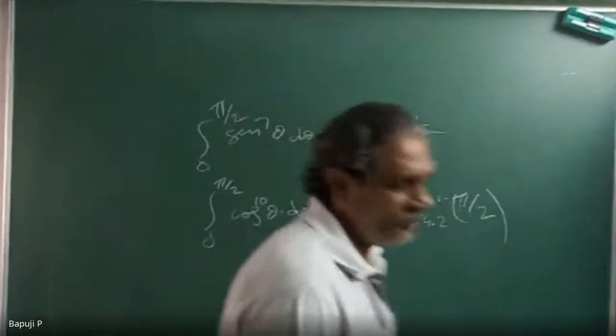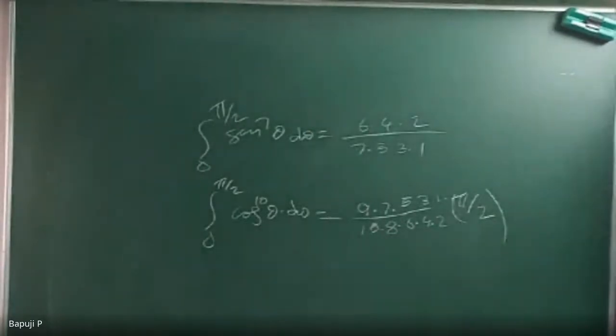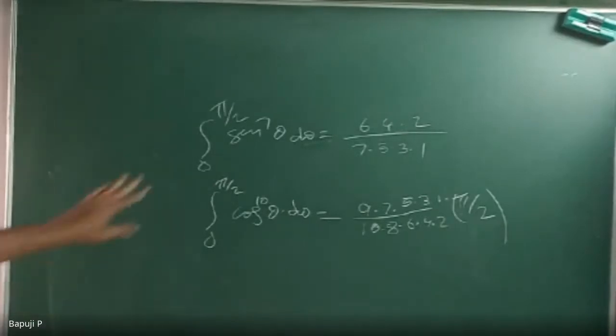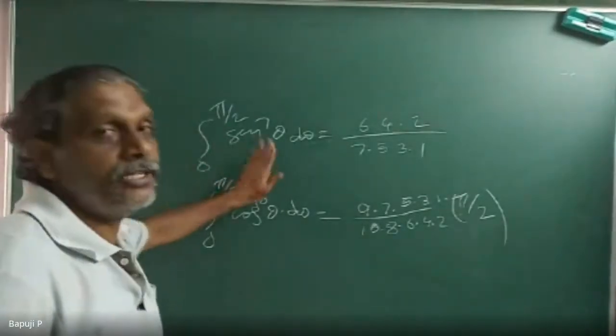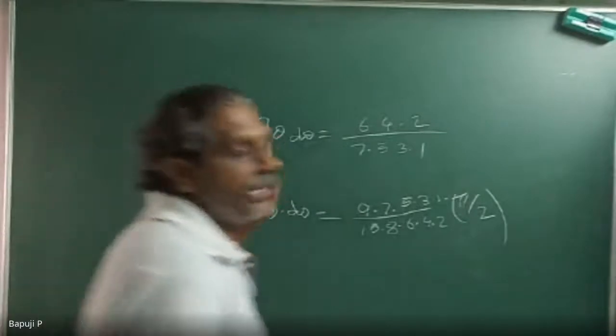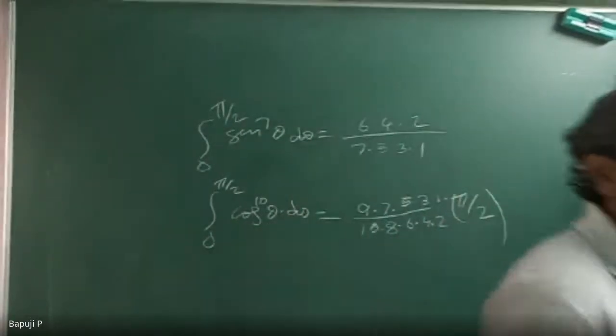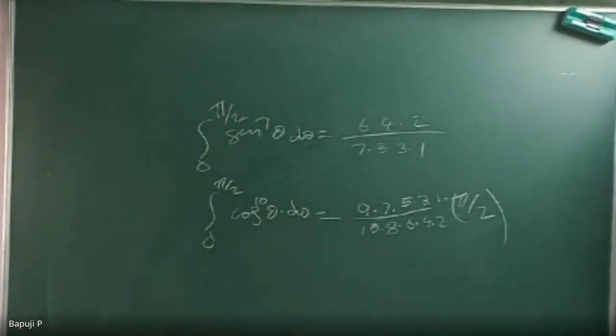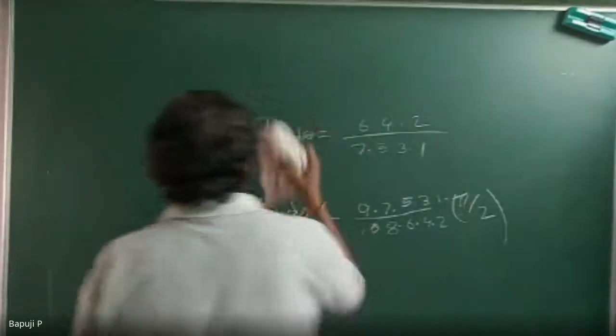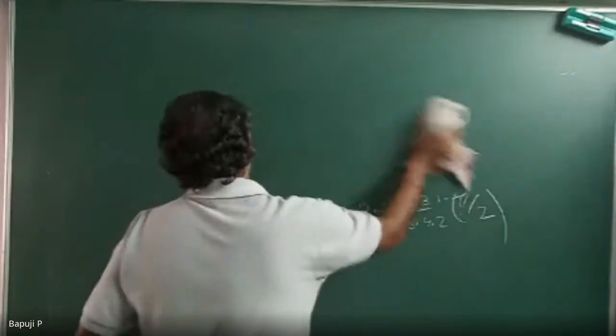If you use the reduction formula, lot of things they will do, n minus 1, n minus 2, like this. No need, just directly you can write. Then sin and cos also same story. Up to here clear? Same story, I will use beta gamma functions and I can do it. There you used actually a lot of things, when n is even, when n is odd, but here not like this. I can attack it nicely. Suppose this time, remember the limit should be 0 to pi by 2.